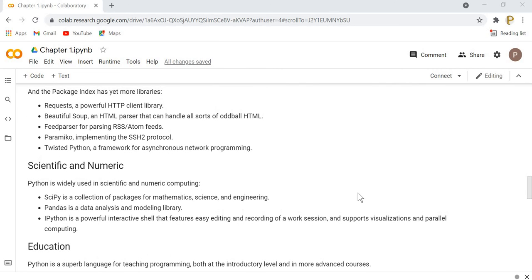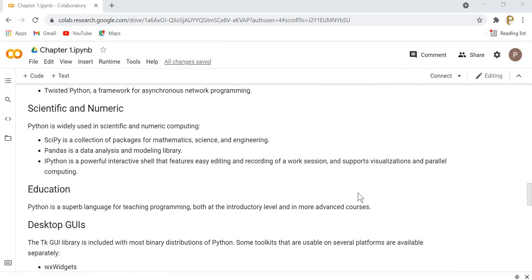Now I'm coming to the scientific and numeric part. As we have discussed, there are third-party libraries and packages dedicated to web application development and internet application development. Similarly, the Python programming language can also be used in the area of scientific research as well as numeric calculations.